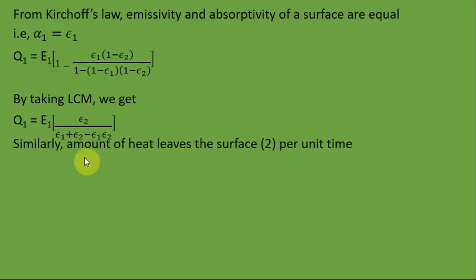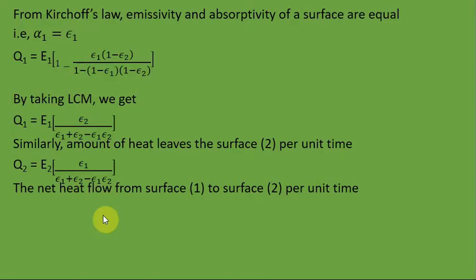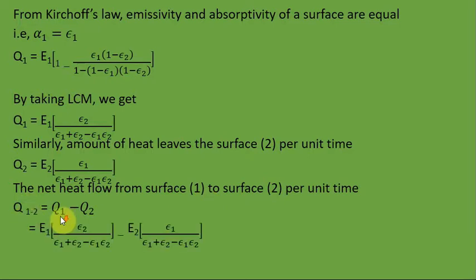So a similar amount of heat leaves surface 2 per unit time. That means Q2 is equal to E2 into epsilon 1 divided by epsilon 1 plus epsilon 2 minus epsilon 1 into epsilon 2. So the net heat flow from surface 1 to surface 2 per unit time can be written as Q12 is equal to Q1 minus Q2. So substituting the values of Q1 and Q2 from the above equation, it will come like this, and on simplification we will get